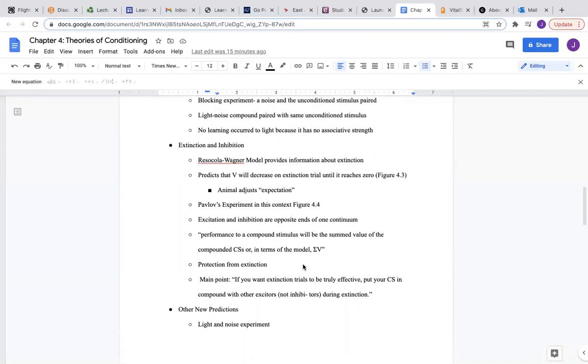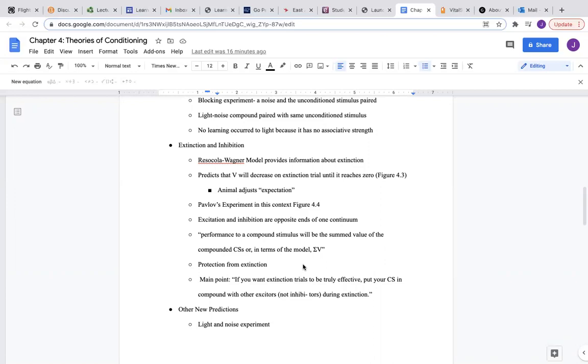So, extinction and inhibition. The model provides information about extinction, and it predicts that associative strength will decrease on the extinction trial until it reaches 0. This can be seen in figure 4.3. I also thought that was a good one just to clarify. And the animal adjusts its expectation. Pavlov's experiment also occurred in this context because the dog came to expect that the bell would mean that food was going to be presented to it.